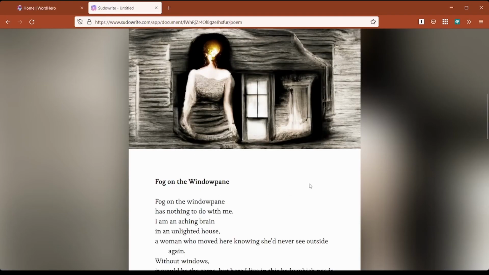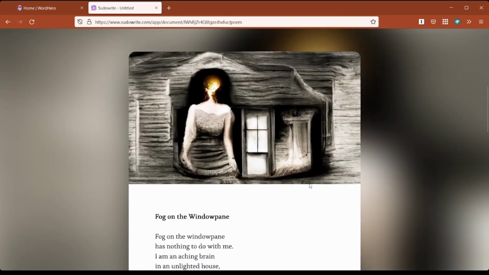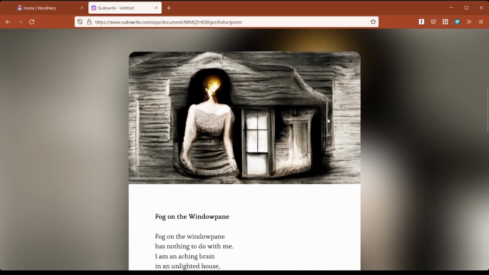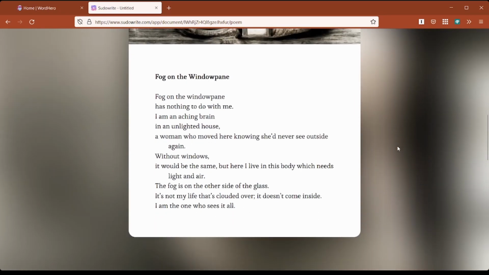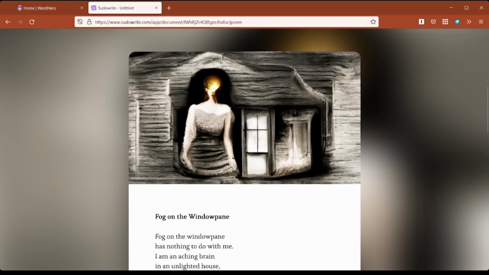But of course, with Sudowrite, you tend to get a little bit more into the whole surrealistic free verse sort of stuff happening. And then, of course, you get these really cool little pieces of art, which if you want to post to your website, or include in something that you've done, you can just right click, save image as, and then you've got a copy of this to work with. And all of this stuff is generated on the fly. This is a one-off. Sudowrite will save it for you if you have an account, but it is a one-off. In other words, this is a completely original piece of art which will presumably never be recreated again.